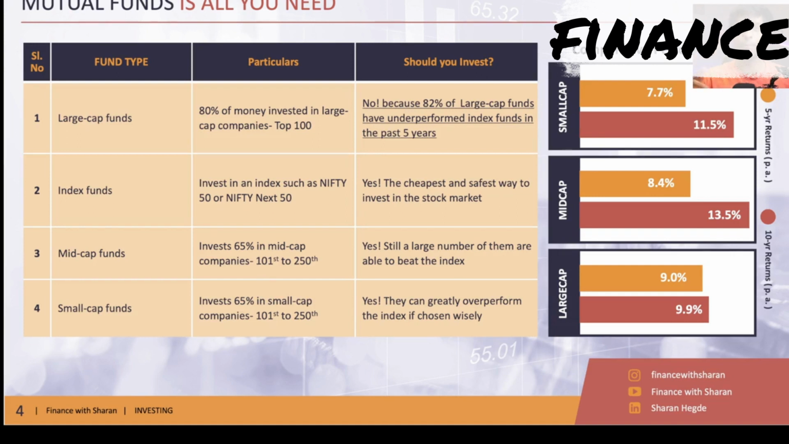Whereas in the mid cap and the small cap category, there are hundreds and thousands of companies. So it is not possible for everybody to analyze every company. So there is still ample scope for these mutual fund companies to beat the index in the mid cap and the small cap category.